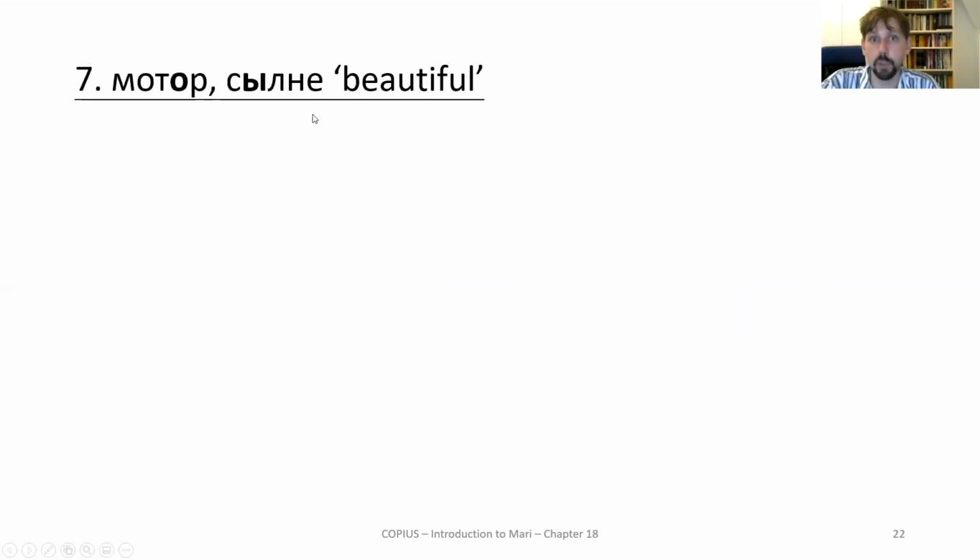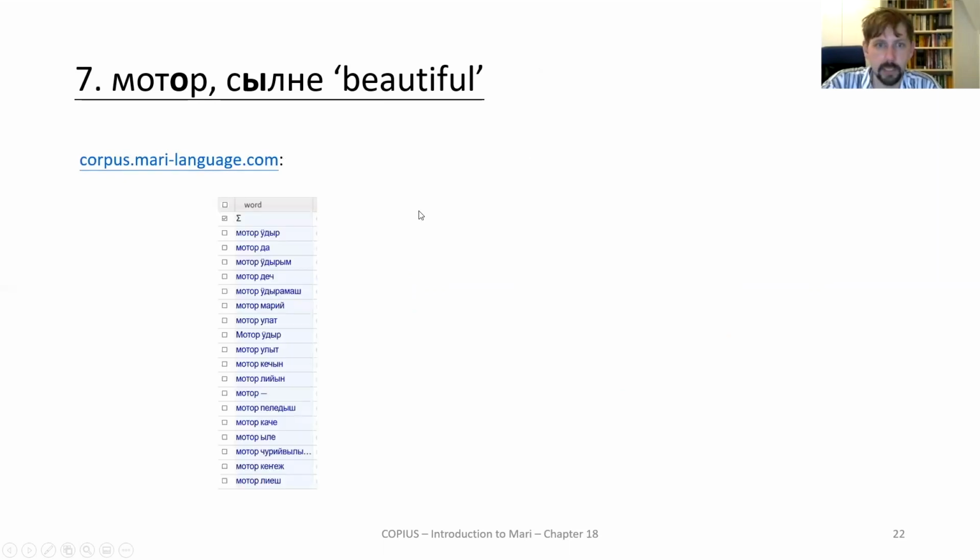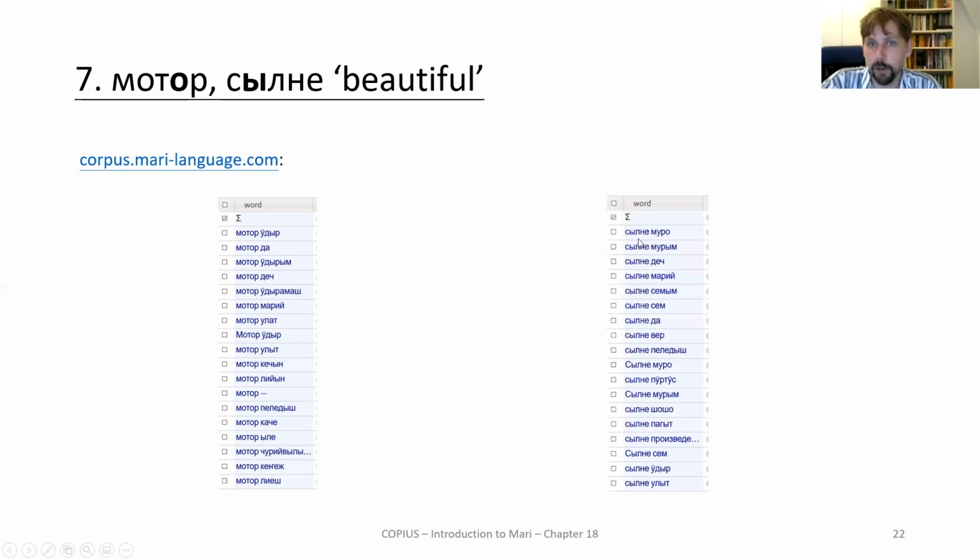What else can I say? Motor, silne. Both of these are translated as beautiful. Silne, we could also translate as handsome, maybe. They are fairly similar in usage, but if we look at the corpus, if we look at the collocations, what most commonly occurs with these, we would see that for motor, the most common one is a beautiful girl. If we look at silne, however, the most common thing is muro. Okay, handsome song, you wouldn't say, but it's like a pretty song or so.